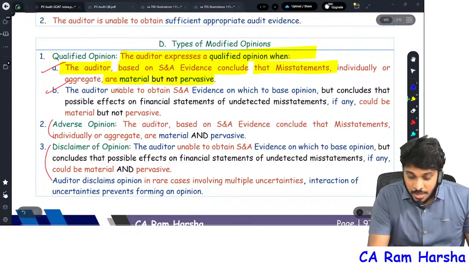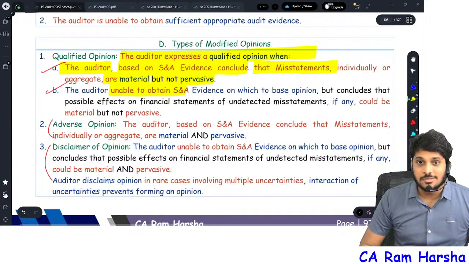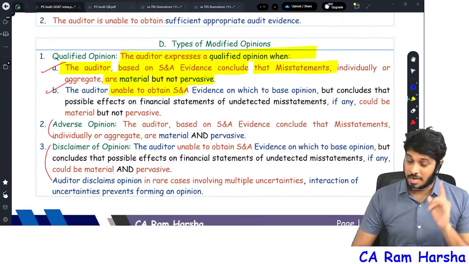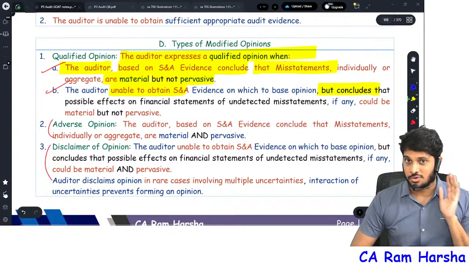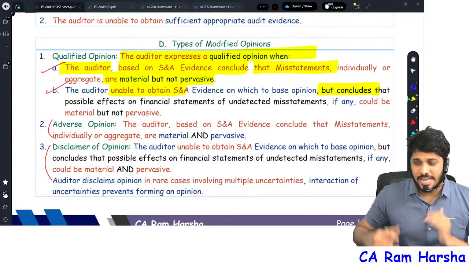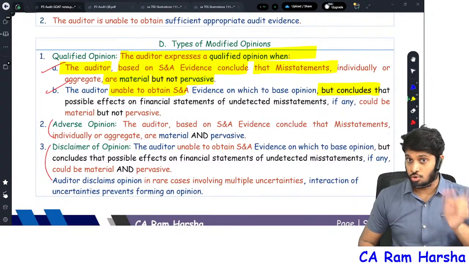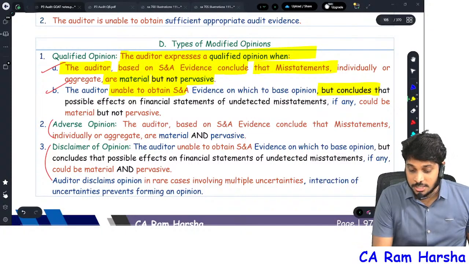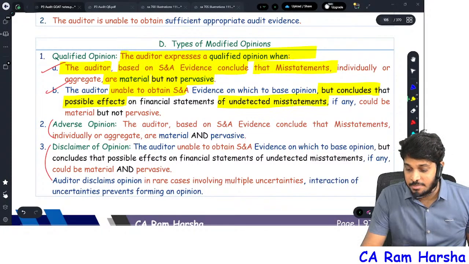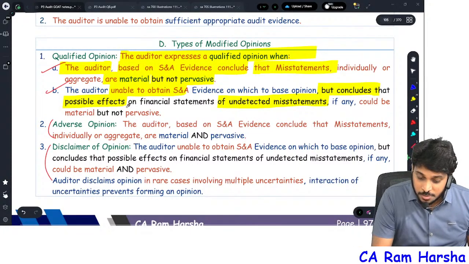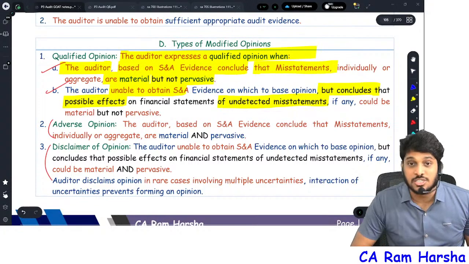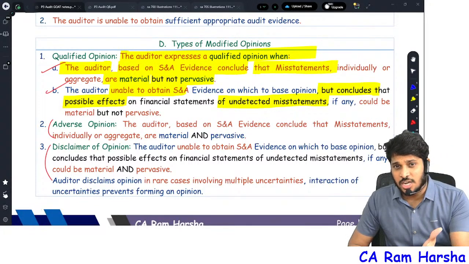Not only that. Sir, I am unable to obtain evidence, but I took one conclusion. Evidence I did not get; can I still give an unqualified opinion? No, don't give. Why? Because of the possible effect of undetected misstatements. What is an undetected misstatement? Its possible effect.